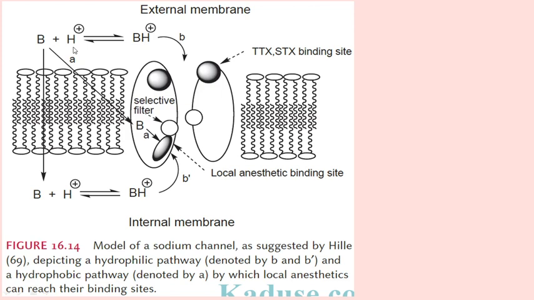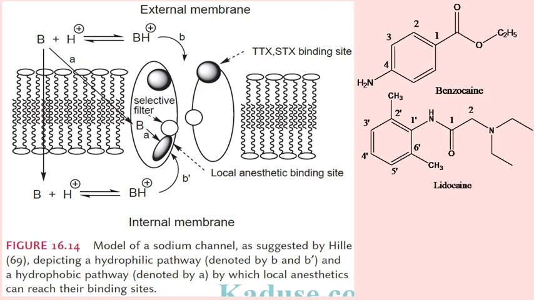Before discussing this mechanism, I want to show you the structure of two molecules. Here is benzocaine and here is lidocaine. We had discussed in our introduction and classification sections that benzocaine is not ionized. Here you can see NH2, and you may think that this NH2 can gain H plus and become NH3 plus, but it will not, because this is an aromatic amine. This NH2 is attached to an aromatic ring, so it cannot be protonated.